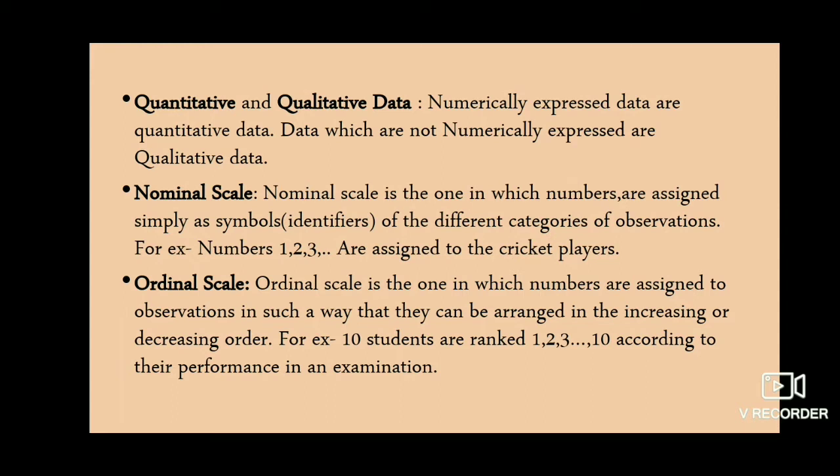So the quantification of qualitative phenomena requires different types of scales for the measurement. There are two types, one is the nominal scale, the other one is the ordinal scale. Nominal scale is the one in which numbers are assigned simply as symbols, that is identifiers, of the different categories of observation. For example, you can see the numbers which are assigned to cricket players, like behind the jerseys there will be some numbers. These numbers are just used for identification, but they don't have any magnitude.